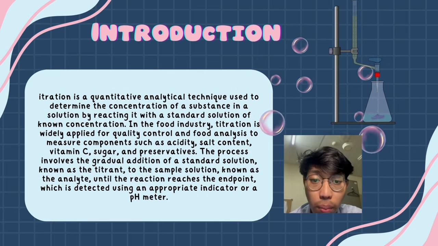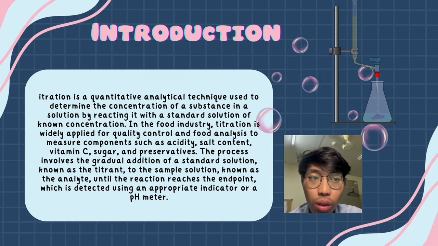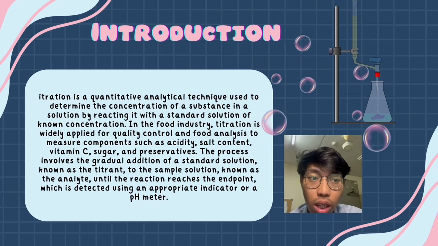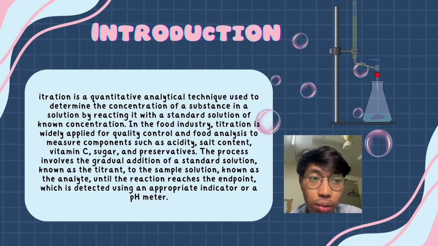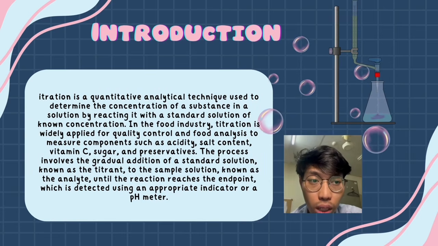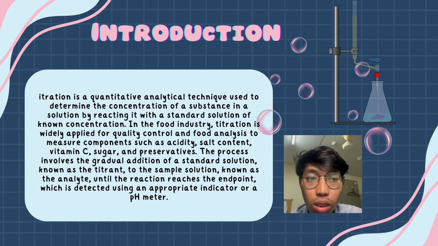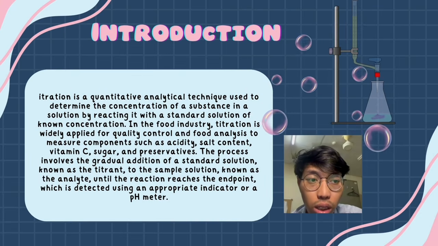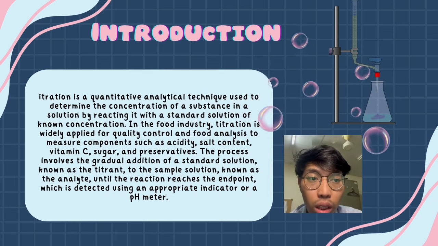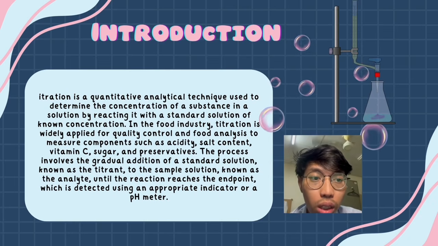In the food industry, titration is widely applied for quality control and food analysis to measure components such as acidity, salt content, vitamin C, sugar and preservatives. The process involves the gradual addition of a standard solution known as the titrant to the sample solution known as the analyte until the reaction reaches the endpoint, which is detected using an appropriate indicator or a pH meter.